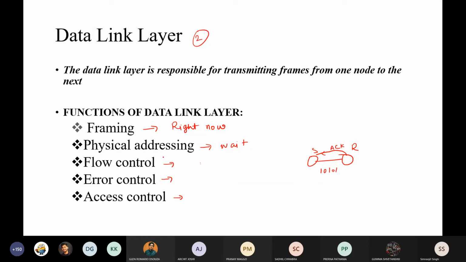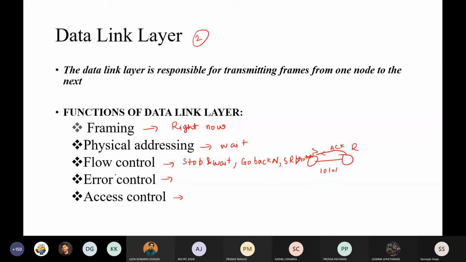To control the flow, there are three particular techniques that we use: stop and wait, go back, and the SR protocol. I'll discuss each and every one of them in great detail, don't worry about it. So there are three flow control mechanisms that we use to control the flow between a sender and a receiver.